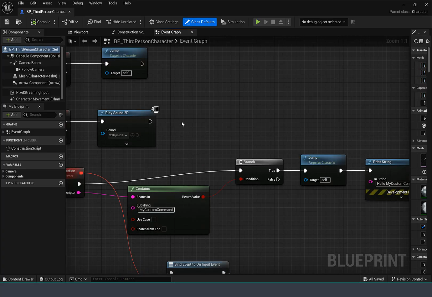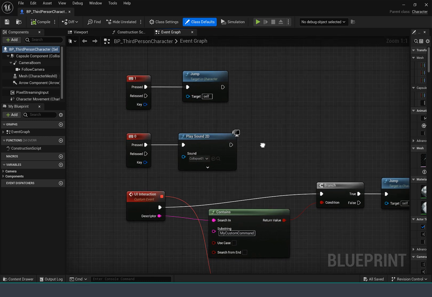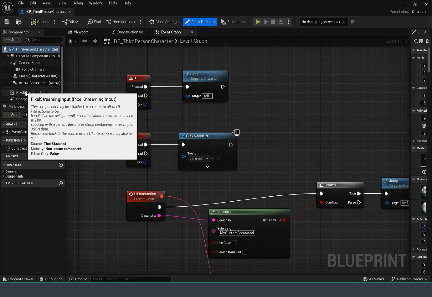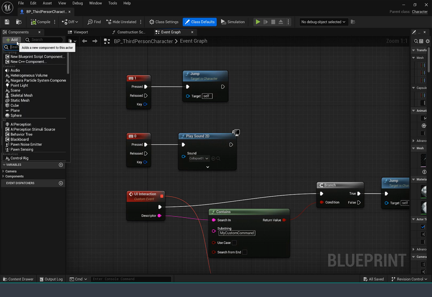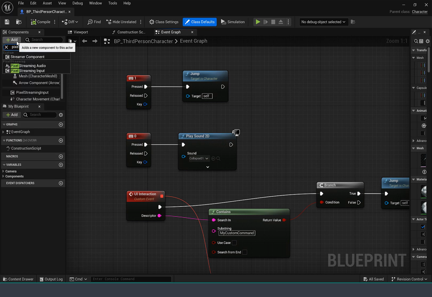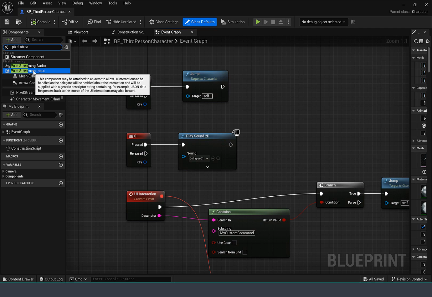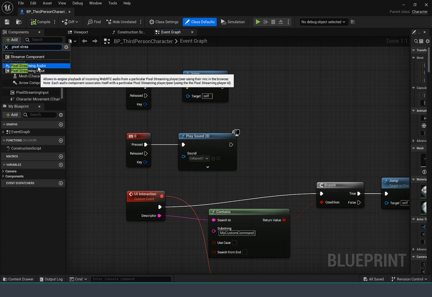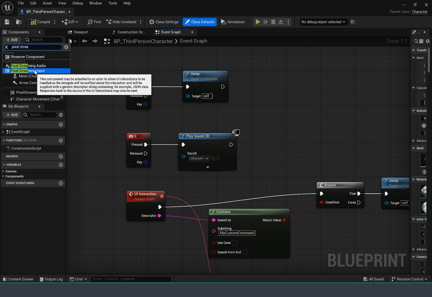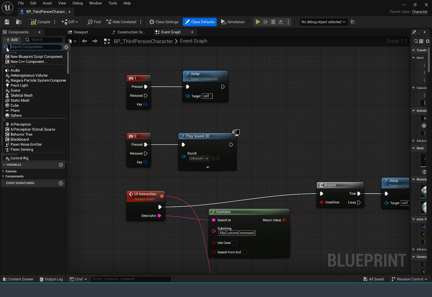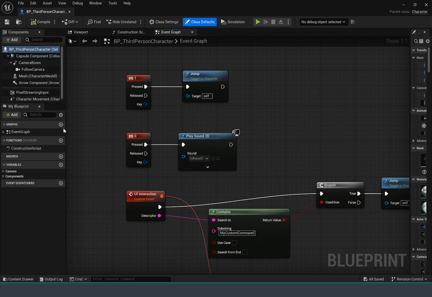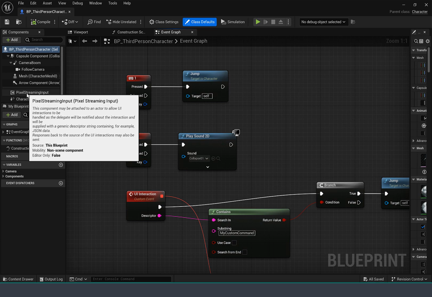And what I have here is rather simple. First of all, I added the pixel streaming input node in here. I can do it this way: pixel streaming input, pixel streaming audio. In this case, I went with the pixel streaming input, and this ends up being displayed right here.